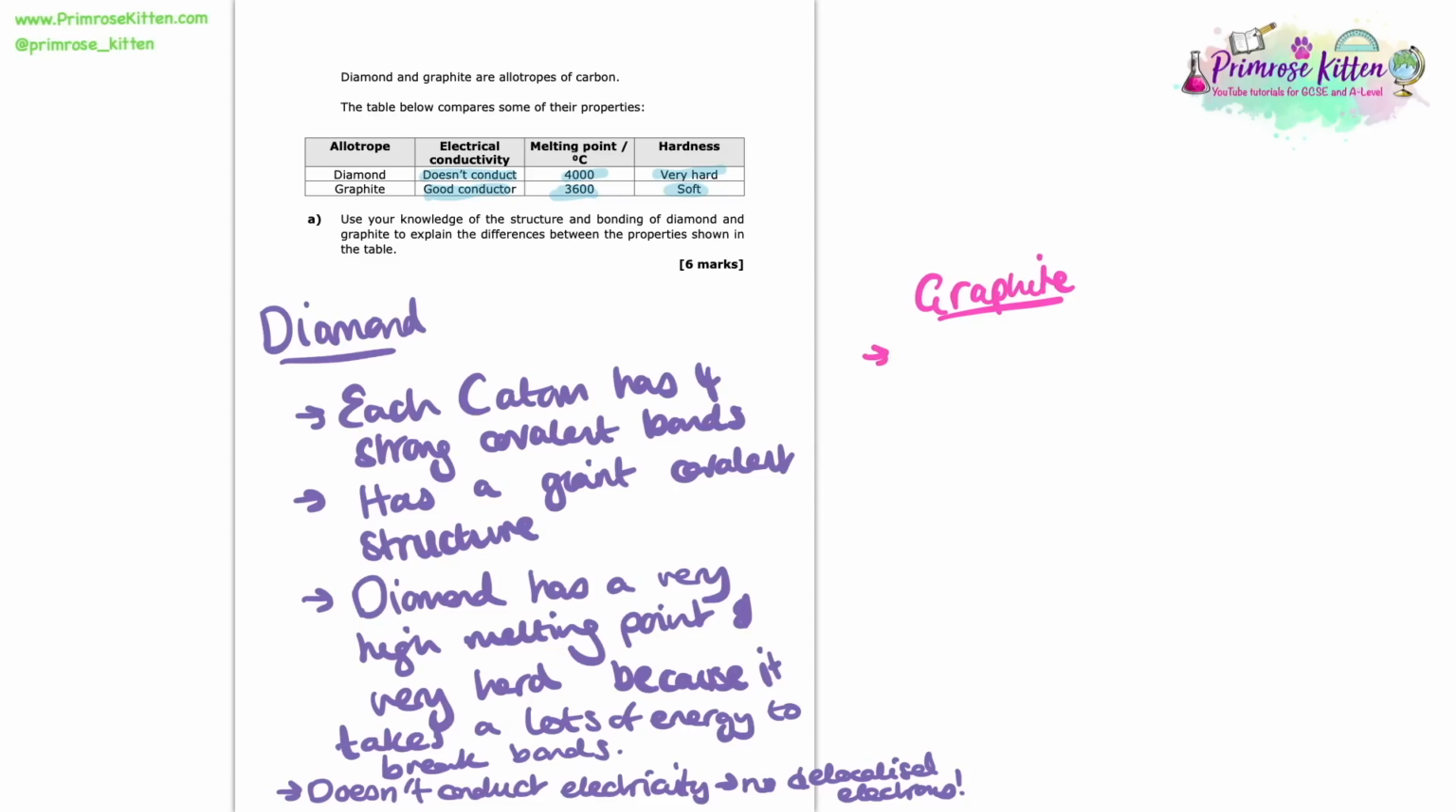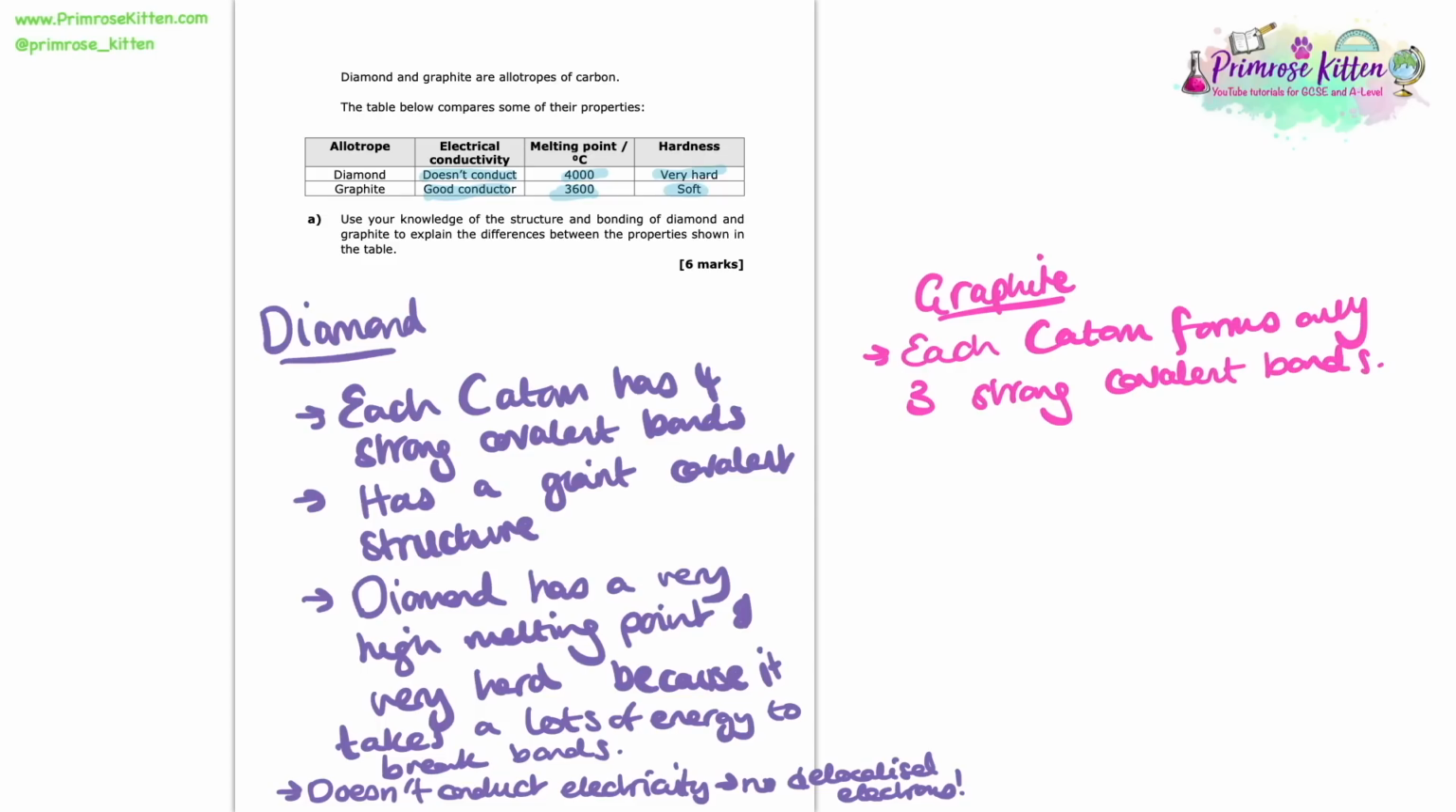Let's get on to graphite. So in graphite, each carbon atom only forms 3 of these strong covalent bonds. So it doesn't form the 4 that diamond did. And that's one of the main differences between diamond and graphite. So if you're not 100% familiar with those differences, then I would definitely recommend that you make yourself a little flashcard with a nice table comparing the 2. So graphite, we've mentioned that each carbon forms only 3 strong covalent bonds.